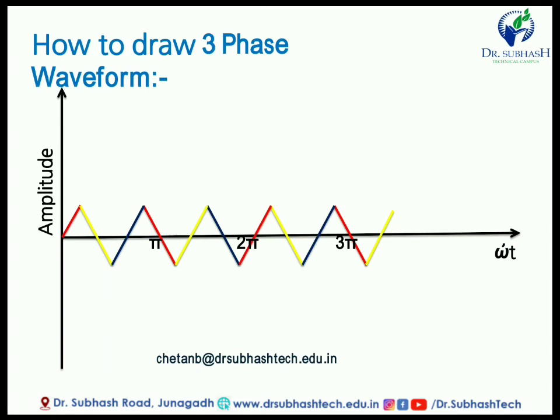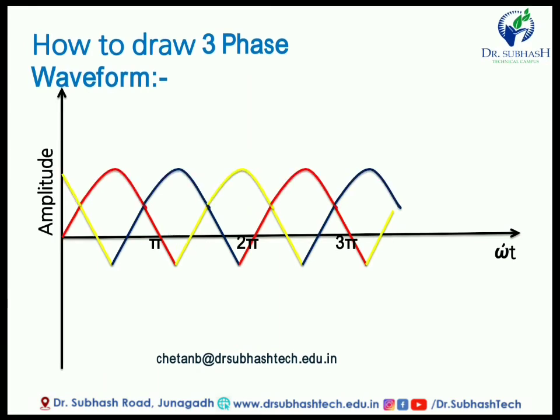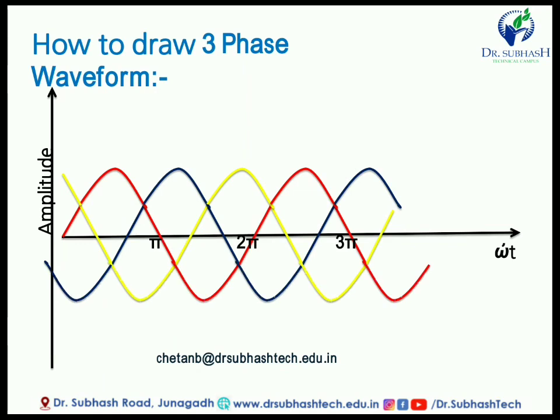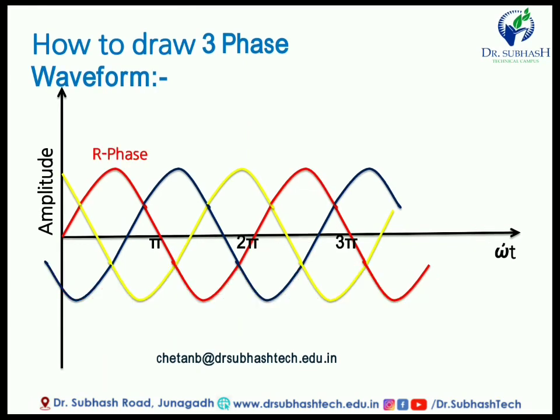This is very easy. Then you have to connect all the positive parts like this. All these positive parts you have to connect. Then next you have to connect the negative portion. You connect all of these using a ball pen. Then what happens? This is the AC waveform. This is the R phase, then the Y phase and the B phase. This is the red wire, blue wire, and Y wire, meaning yellow. This three color coding is given.